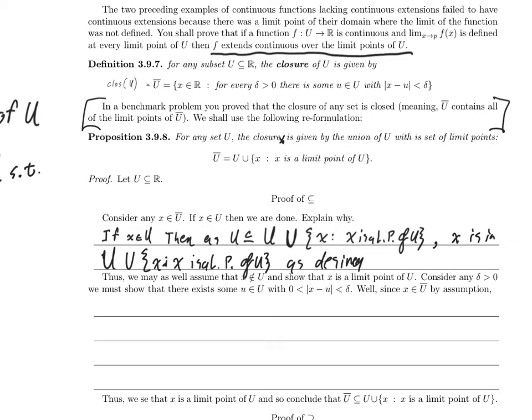All right, we'll consider any x in U bar. If we can get x to be in this set, then we're done. So we may as well assume that x is not in U. We now need to show that x is a limit point of U.